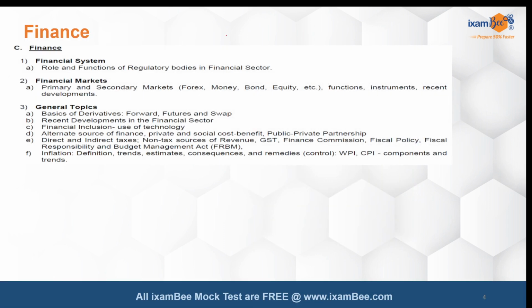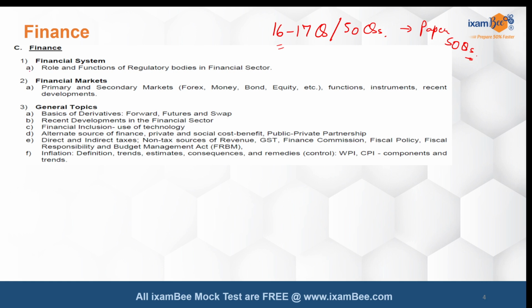So finance and economics together end up having 16 to 17 questions out of your 50 questions in the SEBI exam, right? So if you have any confusion about the exam pattern, I'll request you to go back again and check, right? Paper 2 has 50 questions in MCQ format, and finance and economics together end up having around 16 to 17 questions from the topic.